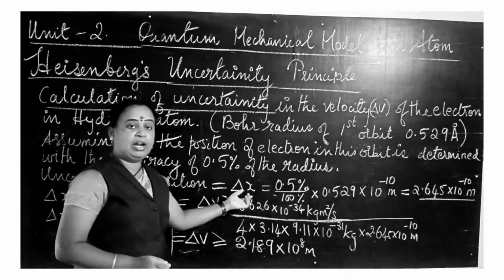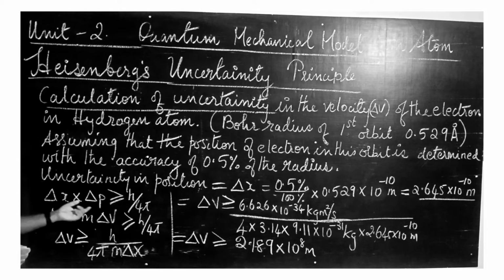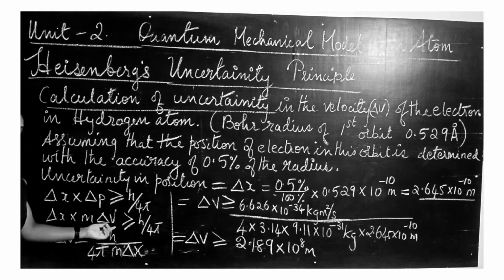Now we substitute this value of delta x into the mathematical expression of the Heisenberg uncertainty principle: delta x into m into delta v. We know that momentum is p, so p is equal to m into delta v. Here m is the mass of the electron, which is constant, so we need not bother about it. We just have to calculate the uncertainty in the velocity of the electron, which is why we write delta v.